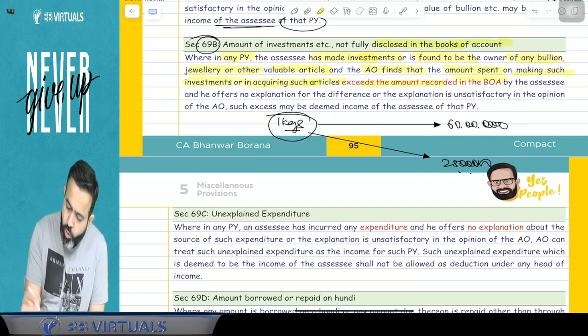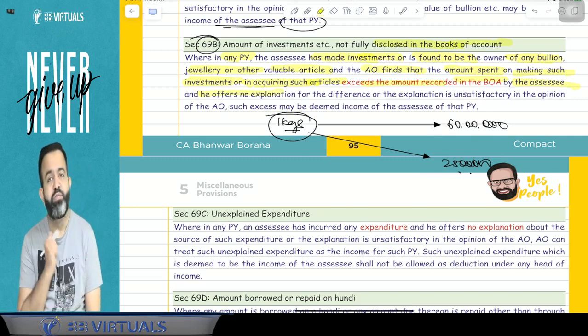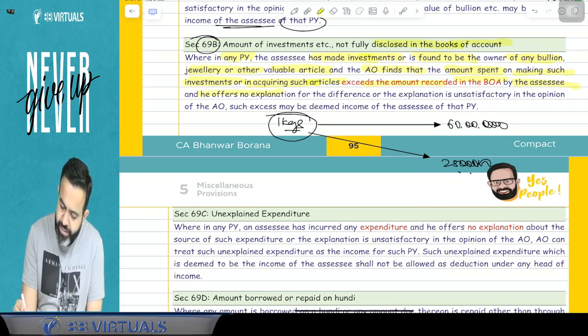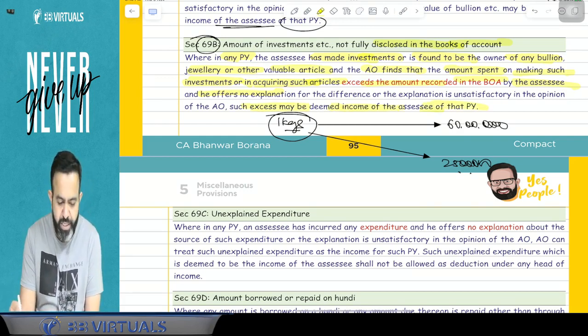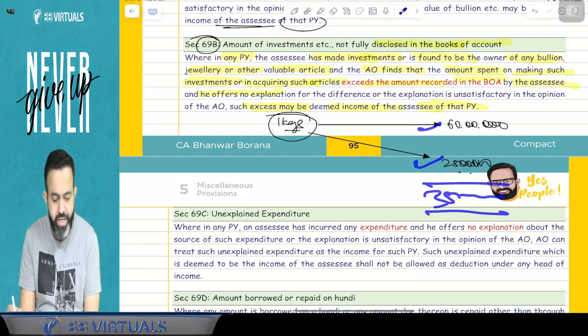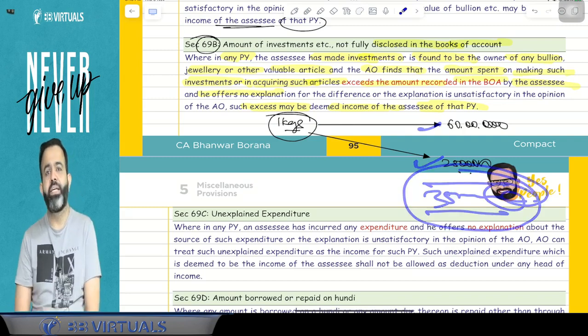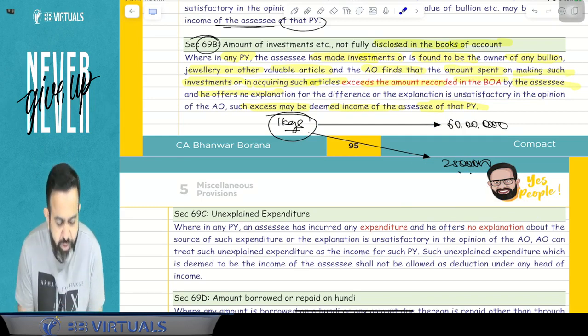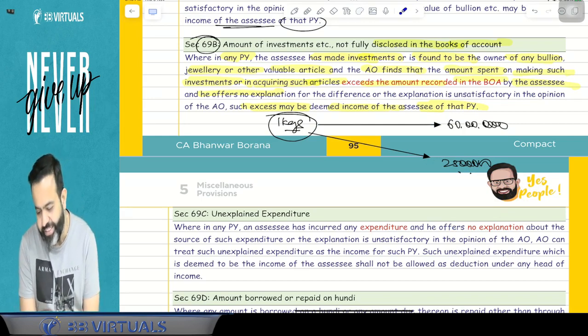Then, if he offers no explanation about the difference, or the explanation is not satisfactory, such excess may be deemed income of the assessee for that previous year. It means, here the difference, 60 lakh minus 25 lakh, will be 35 lakh. So 35 lakh will be treated as your income.